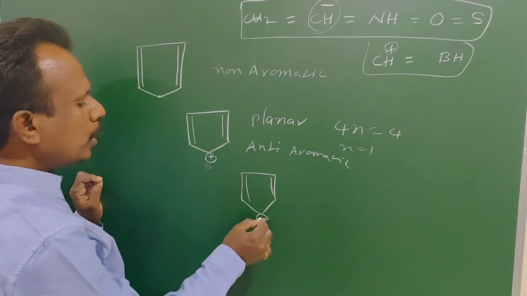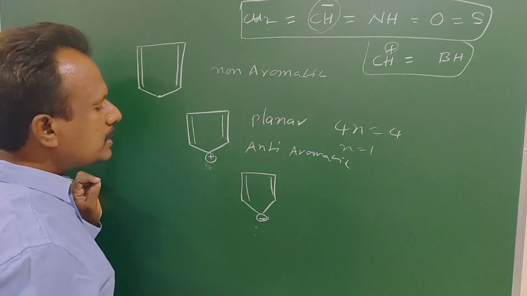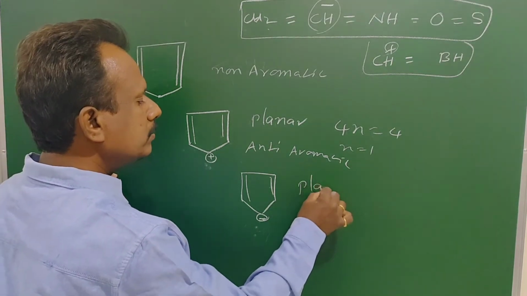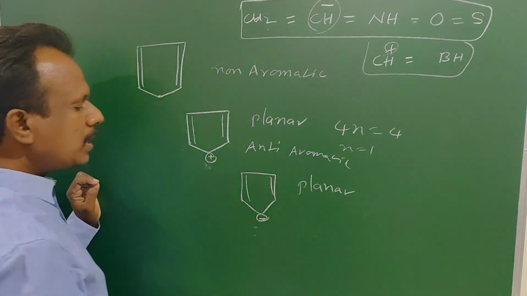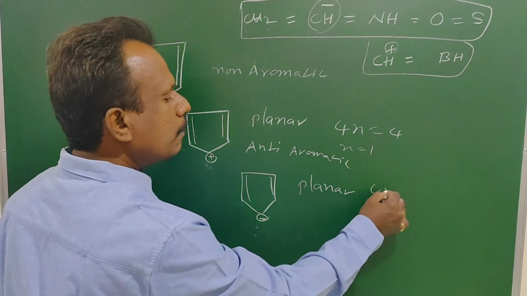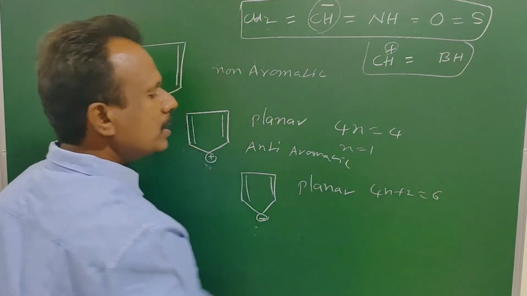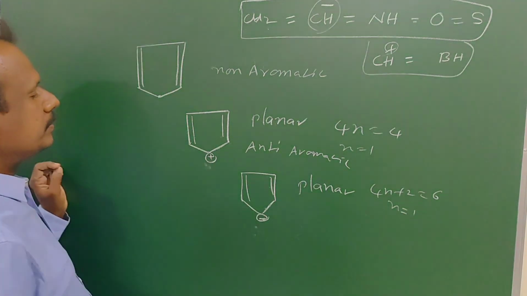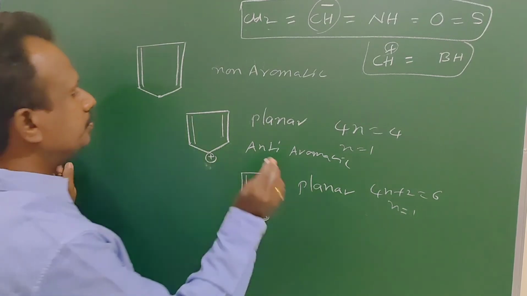The number of delocalized electrons is equal to 6. So it is planar, and all atoms are sp2. 4n plus 2 is equal to 6, n is equal to 1. So it is aromatic.